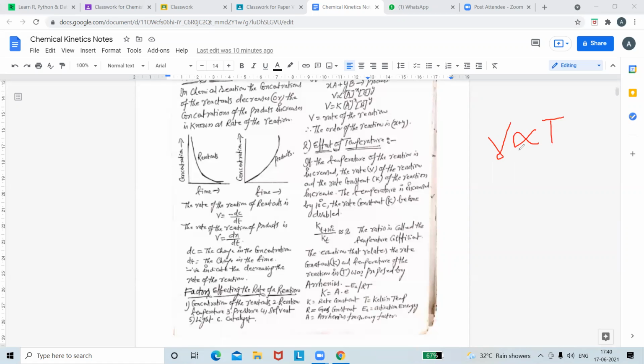Rate of reaction is directly proportional to the temperature. In any chemical reaction, the rate is increased. Rate is proportional to the temperature. Am I correct or not?